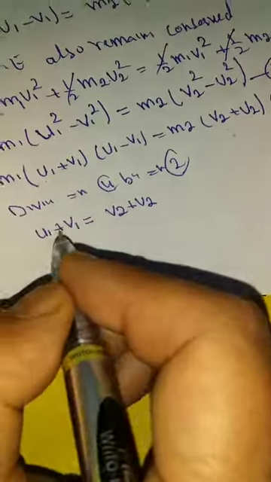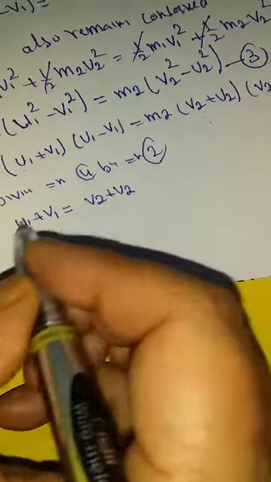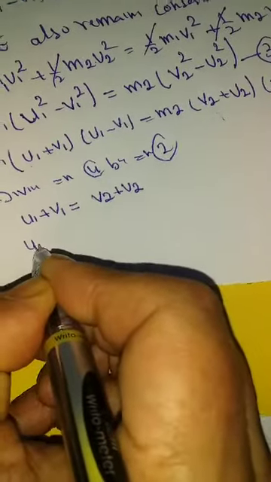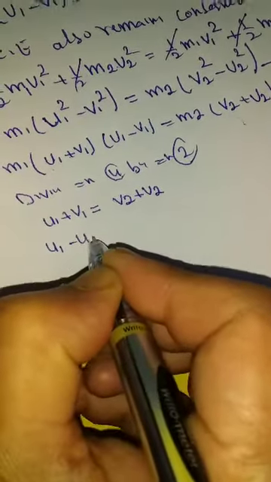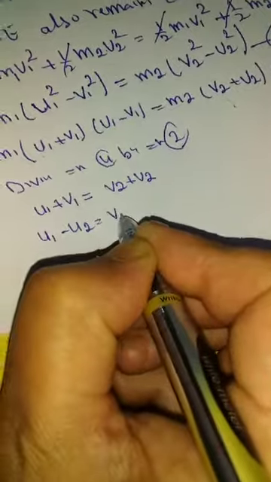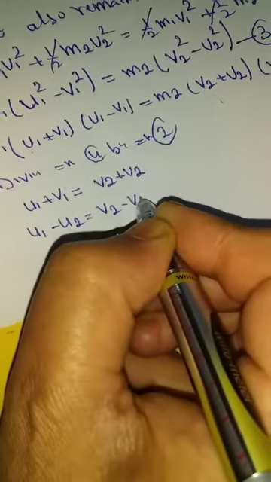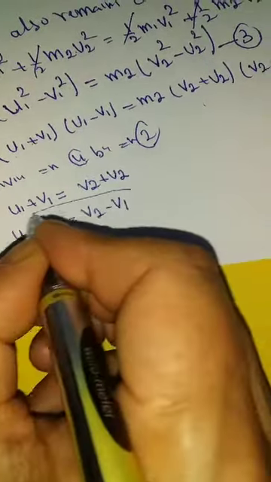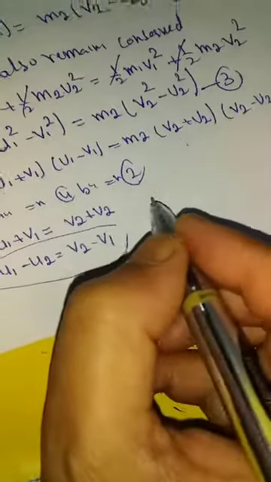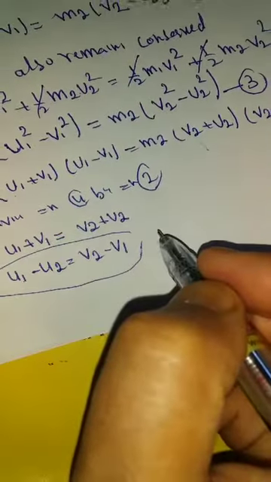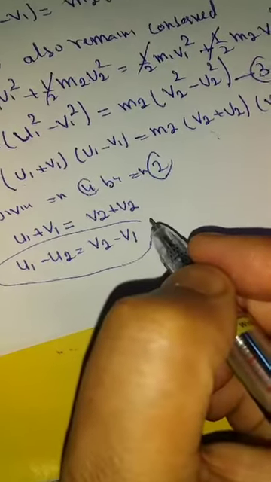We can further write it just like this: u1 minus u2 is equal to v2 minus v1. This is a famous relation.